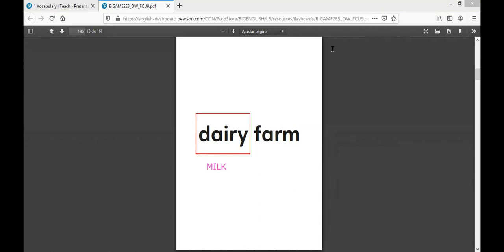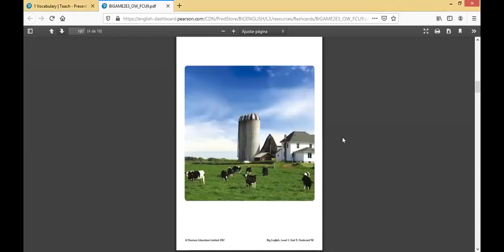So when we say dairy farm, we're talking about a farm dedicated to the production of milk, where they have cows, and they milk the cows every day and then sell the milk to make dairy products. Okay, that's a dairy farm, a farm with a lot of cows on its land.